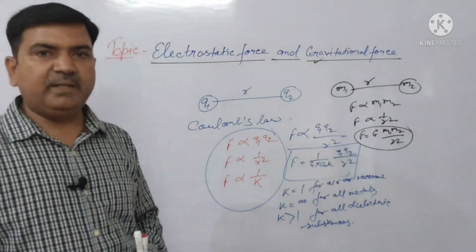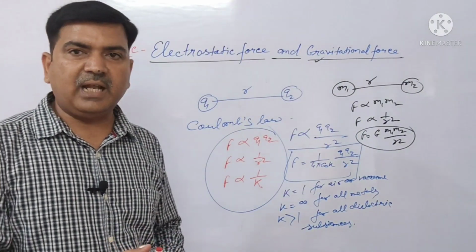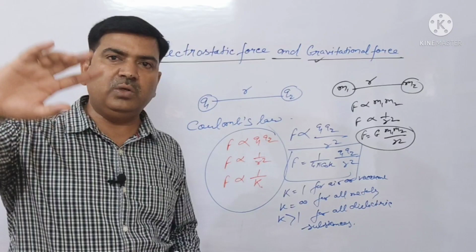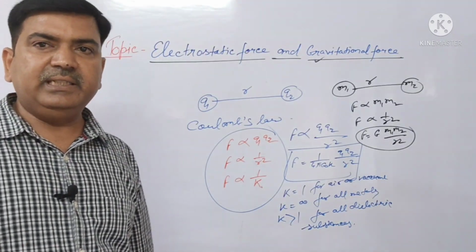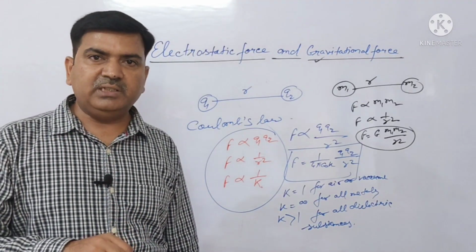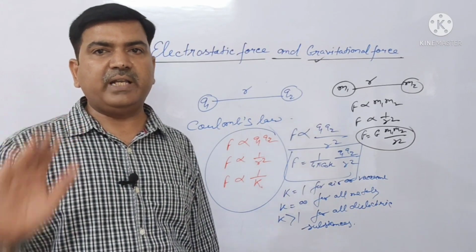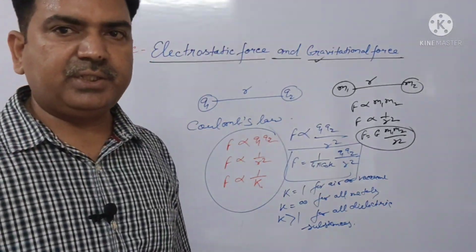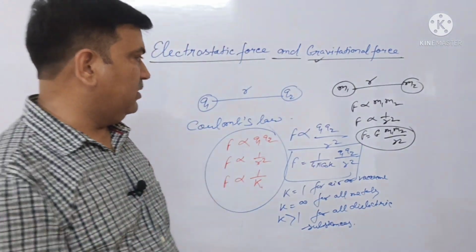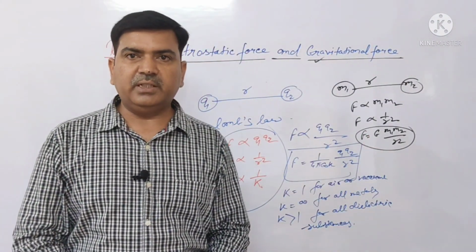G is the universal gravitational constant. That means the capital G remains constant in the whole universe. The small g, as everyone knows, is the acceleration due to gravity. It is variable due to the change of place, but there is no change in the value of capital G. It is the universal constant.